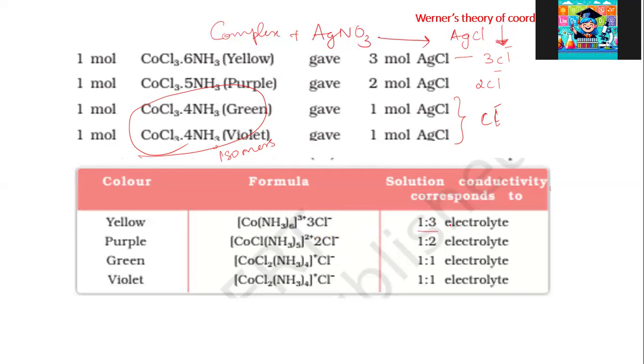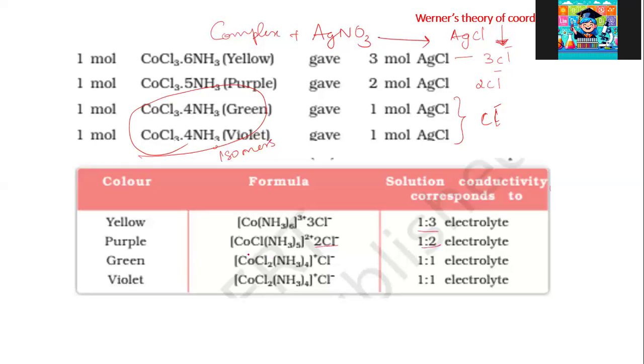It is a 1:3 electrolyte. For the purple colored complex, the structure is [Co(NH3)5Cl]2+, where 2 plus is the charge of the whole complex part, and to counteract it, 2 Cl minus ions are there for electrical neutrality, free to move in the solution. So this is a 1:2 electrolyte.